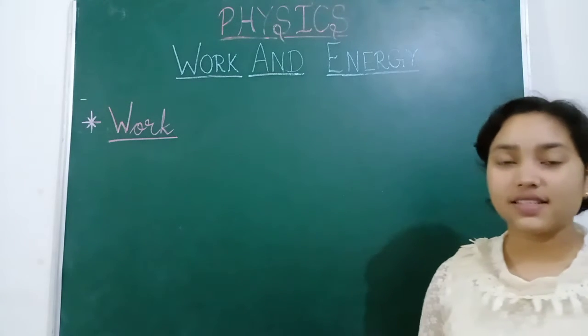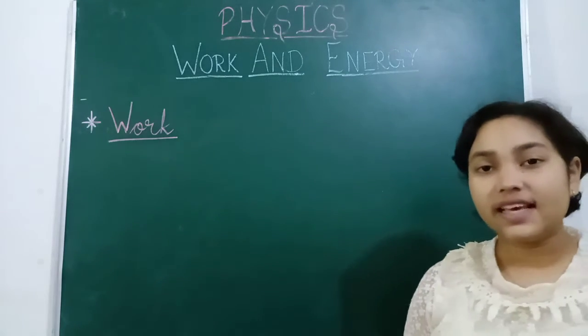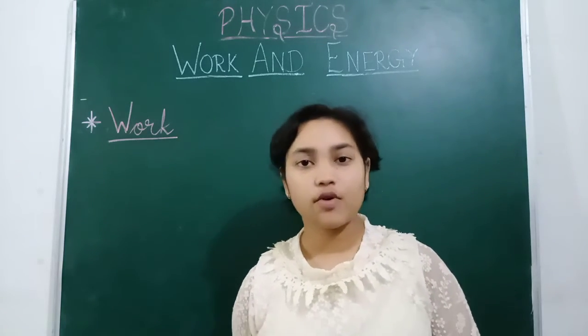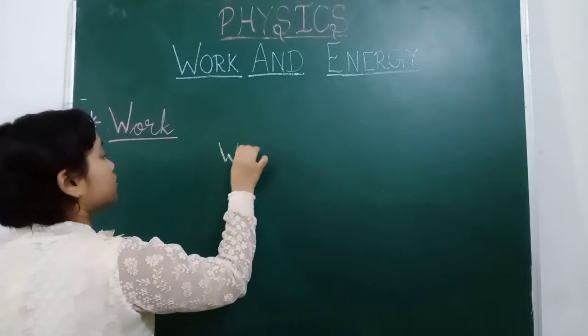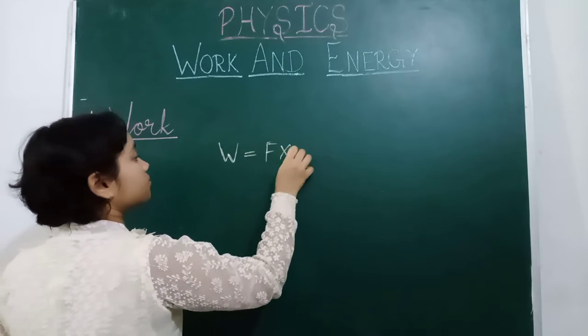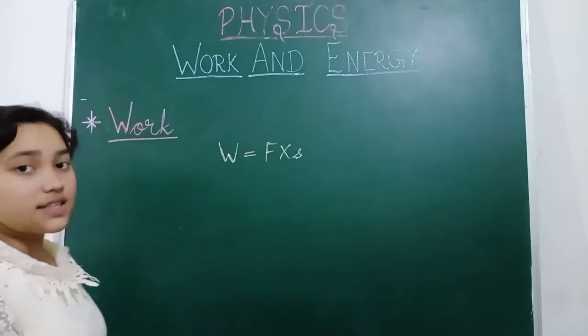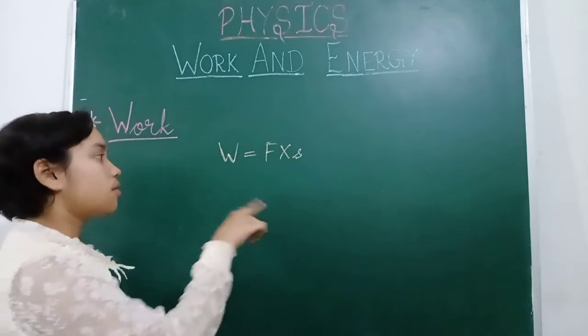So now let us discuss what is the SI unit of work. The SI unit of work can be derived from its formula, as the formula of work is work done is equal to force into displacement. So this is the formula for the work, and we can derive its SI unit from this.